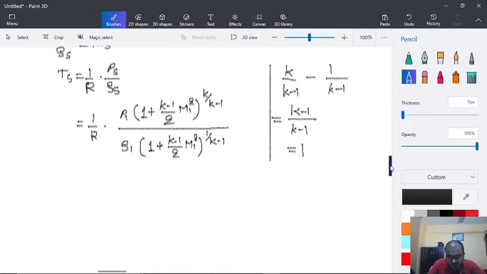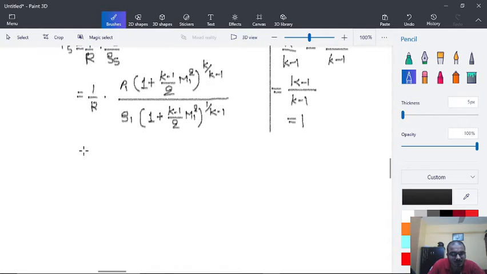So further we can say P1 upon R rho 1 into 1 plus K minus 1 upon 2 into M1 square. So that's it, we have the value of TS.